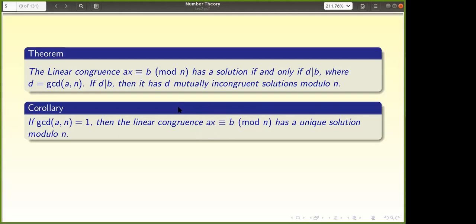But how many solutions are there? d mutually incongruent solutions. But now d equals 1 here. So can somebody give me the solution to this? I did not tell what is A, what is B, what is N, but even then you can give.